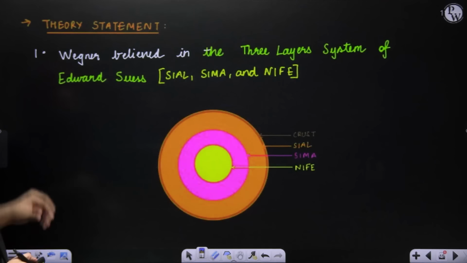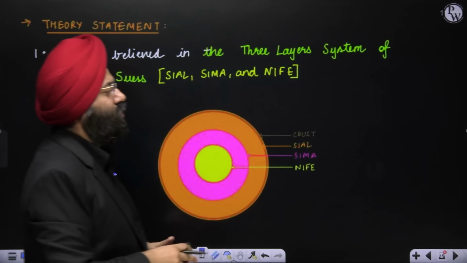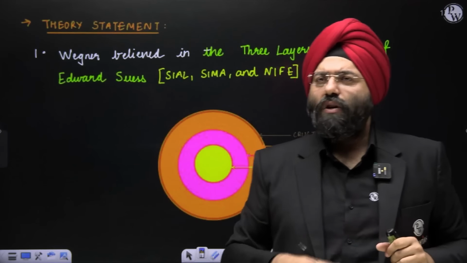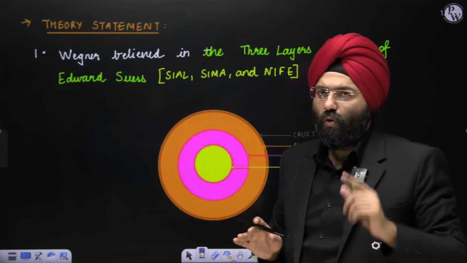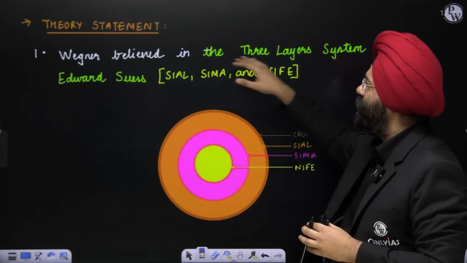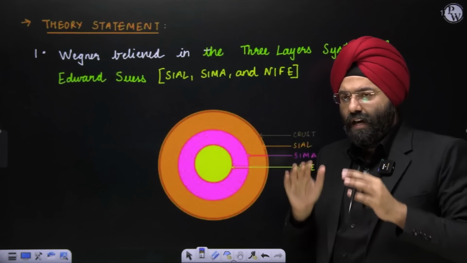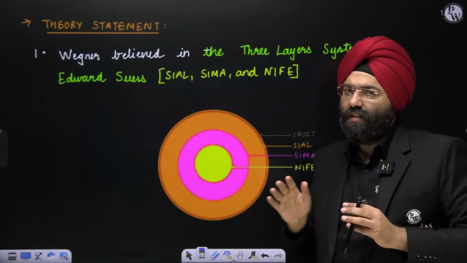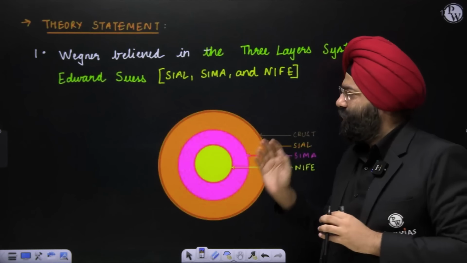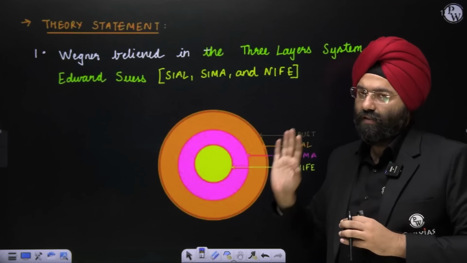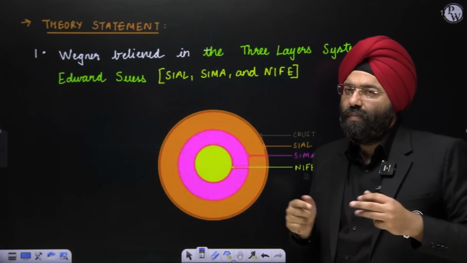Now, when we move ahead, let us analyze the theory statements. You've already done in the previous lecture what Sial, Sima, and Nife are. Wegener believed in the three-layer system of Edward Suess. His first statement is that he believes in the concept given by Edward Suess. That means there are three layers in the form of Sial, Sima, and Nife that exist. This is his first statement in his theory.